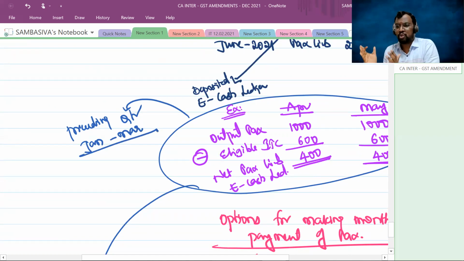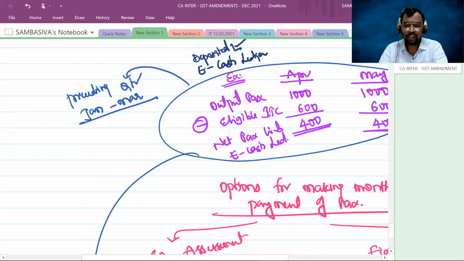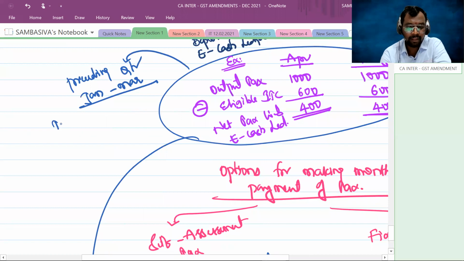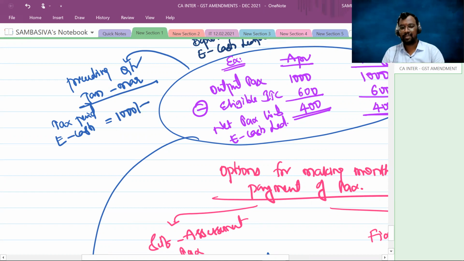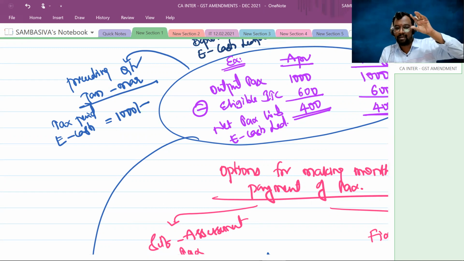So for the April, May, June quarter, the preceding quarter is January, February, March. Now in this quarter, assume that the total tax paid by you through e-cash ledger is 1,000 rupees.